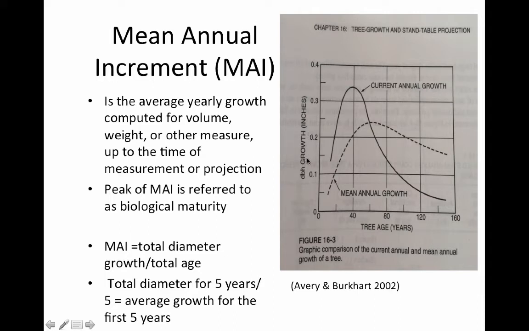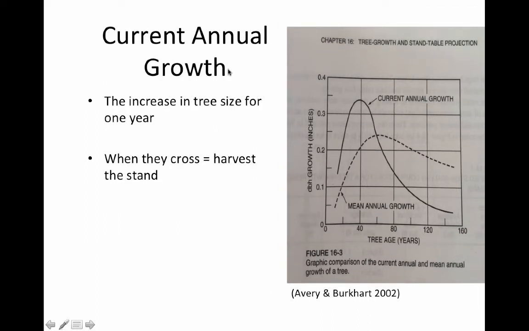We have our mean annual increment. We take a tree cookie, we take a tree core, and we look at the growth rings. So MAI is total diameter growth divided by total age. Total diameter for 5 years divided by 5 is the average growth for the first 5 years. Whereas our current annual growth, this peaky line, is the increase in tree size for 1 year. When they cross, we harvest the stand.